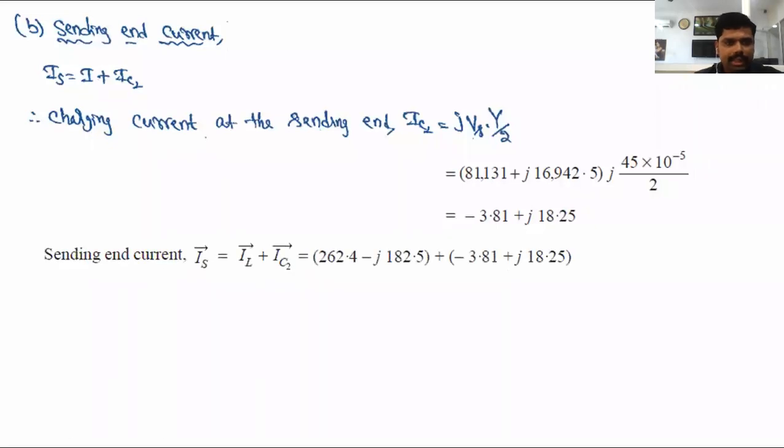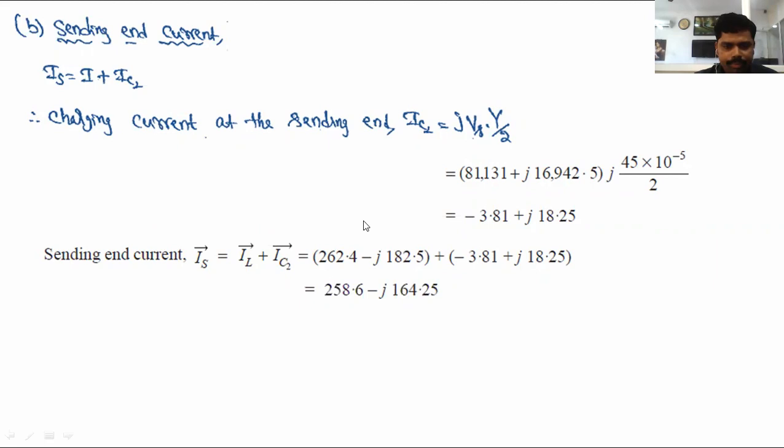Now find out the sending end current. We know the value of I and IC2. The I value is 262.4 minus the imaginary term 182.5, and IC2 is minus 3.81 plus J 18.25. Simplifying, we are getting 258.6 minus the imaginary term 164.25.